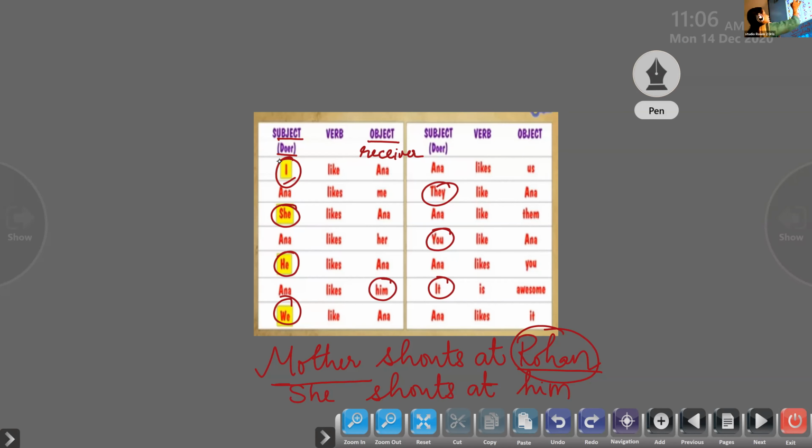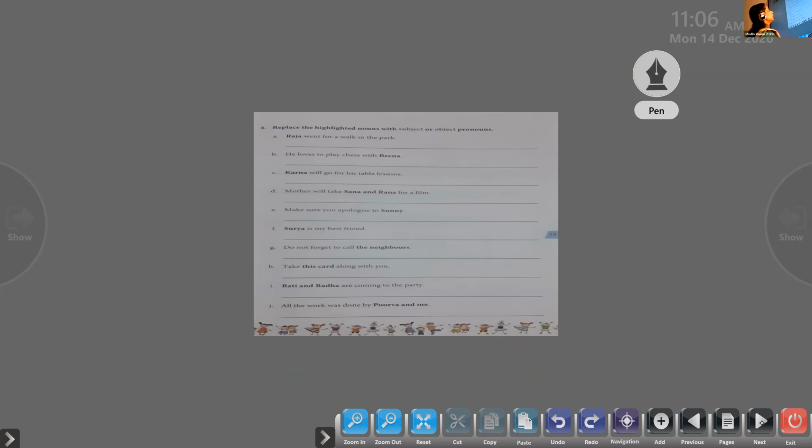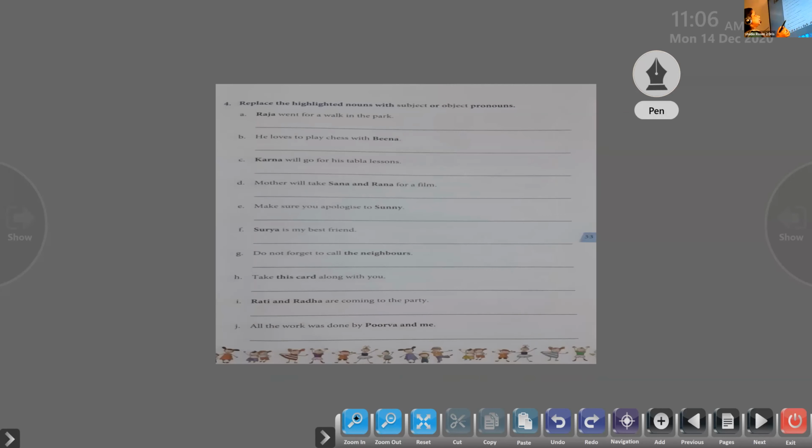Now these are the objects, so it should be replaced by an object pronoun: me, her, him, us, them, you, and it. Is that clear? So that's the reason I told you. We'll move on to this sentence.